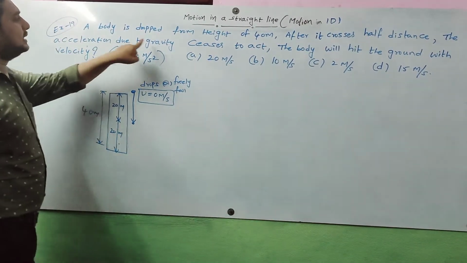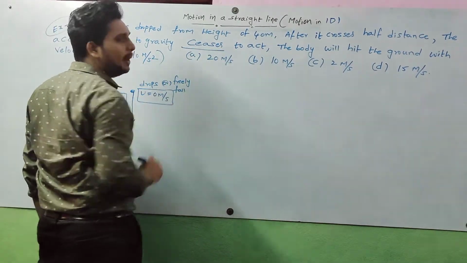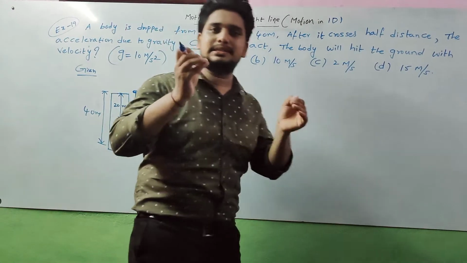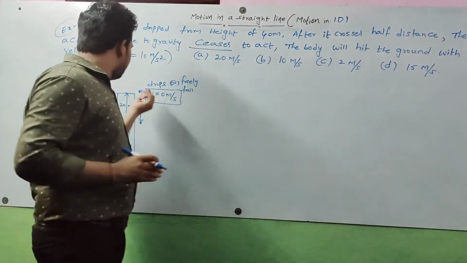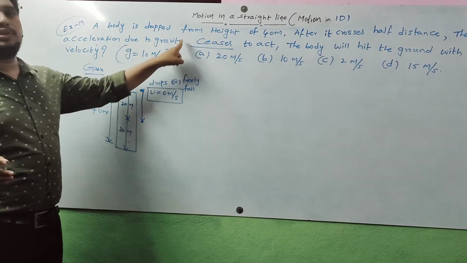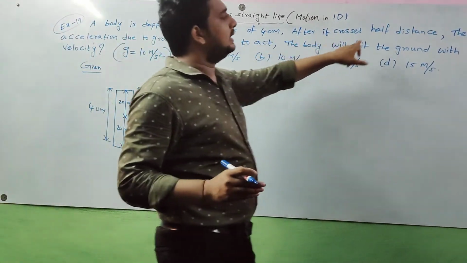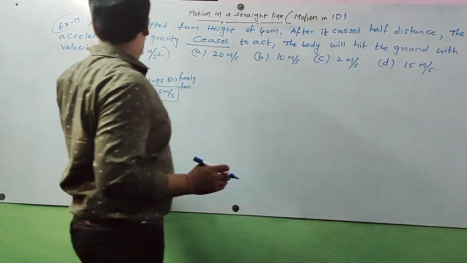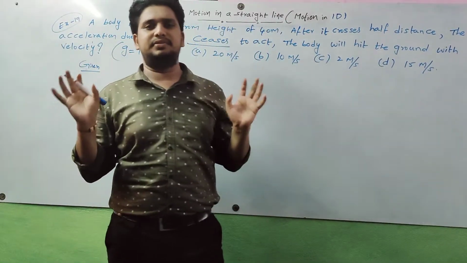The acceleration due to gravity ceases. What is the meaning of ceases? Ceases means stops. So after it reaches half of the distance, the acceleration due to gravity stops acting. The body will hit the ground with velocity what? This is such a beautiful question. So observe carefully.